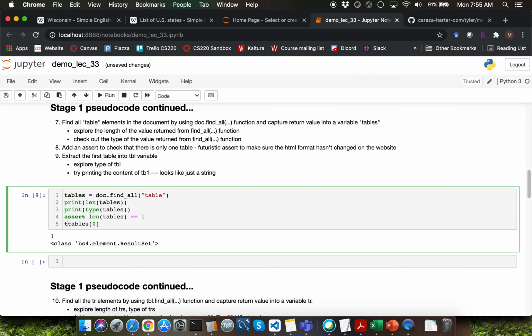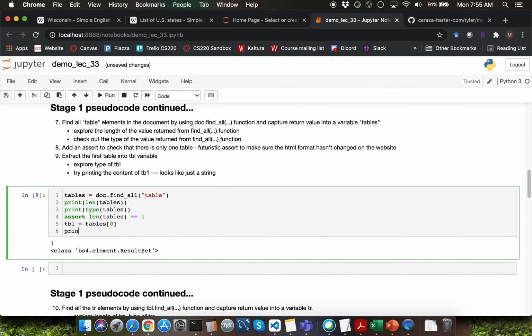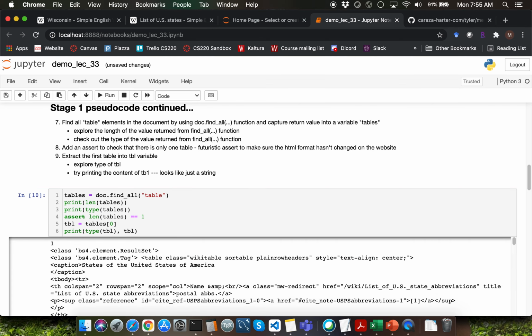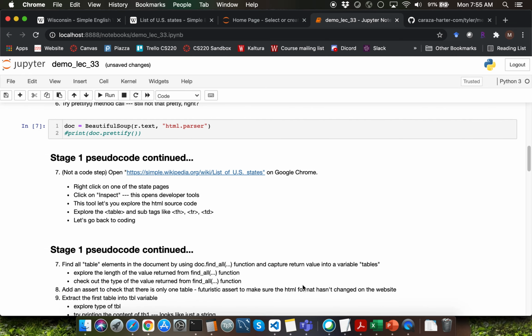Let me capture that into a variable called tbl, and I'm going to go ahead and print type of tbl, and I'm also going to print tbl here. Since we know there is only one entry within this particular tables list here, we can easily use indexing to extract that particular entry, and that's going to be the table that we are interested in over here.